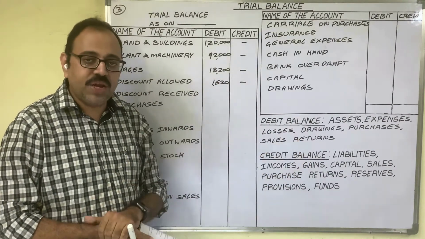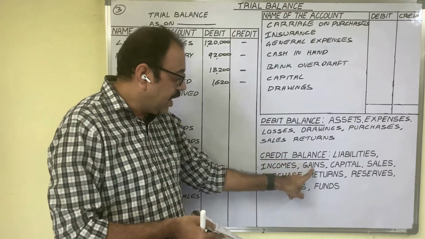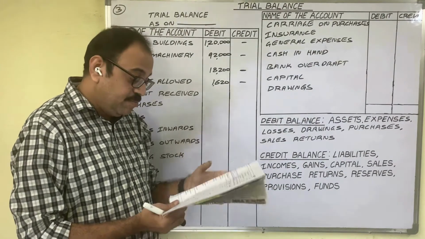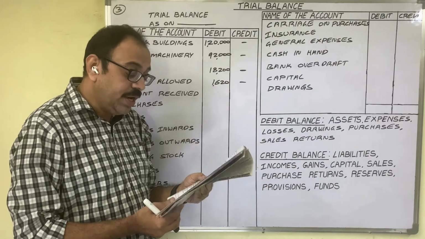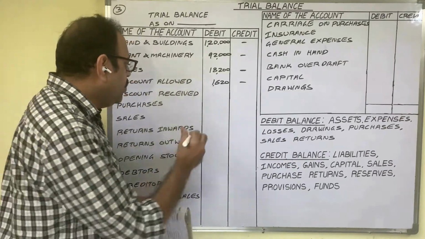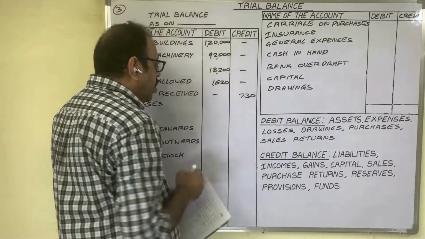Some concession we are getting. So this is a gain. Gain shows a credit balance. In the credit column, we have to write the amount. But this inexperienced accountant wrote that amount in the debit column, 730 rupees. We have to rectify this mistake. Write down the amount in the credit column.